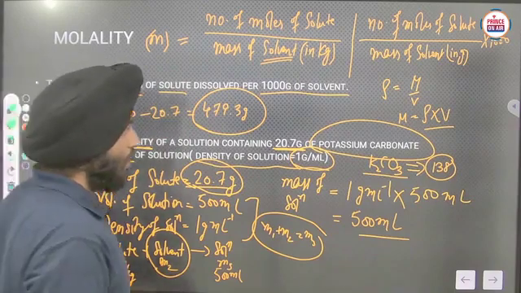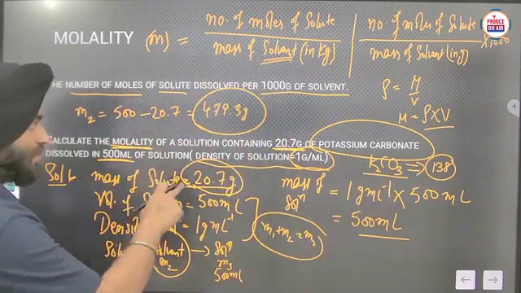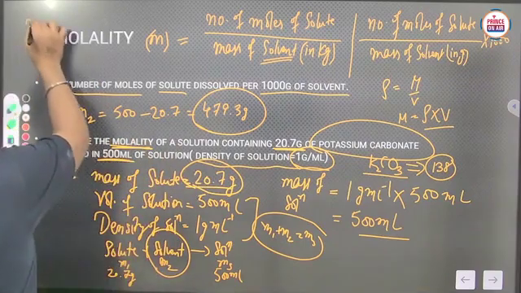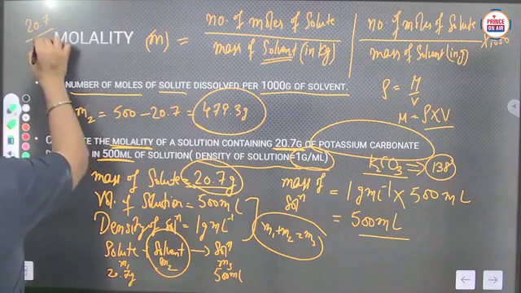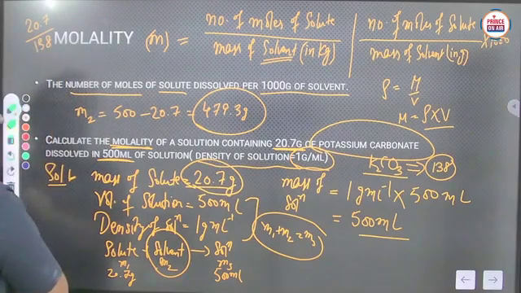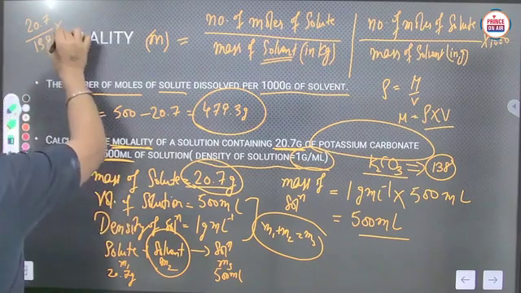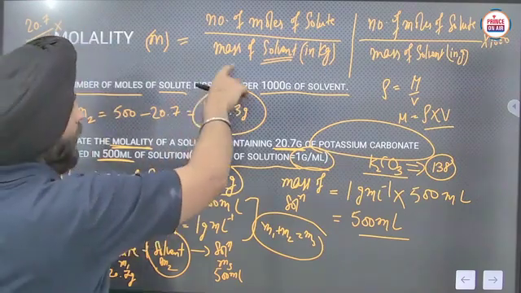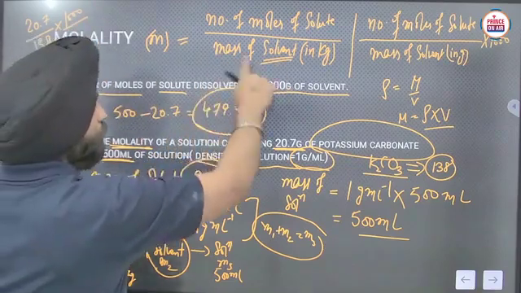So number of moles of potassium carbonate will be given mass 20.7 and molar mass 138, and afterwards multiplied by 1000, and here we want the mass of solvent.